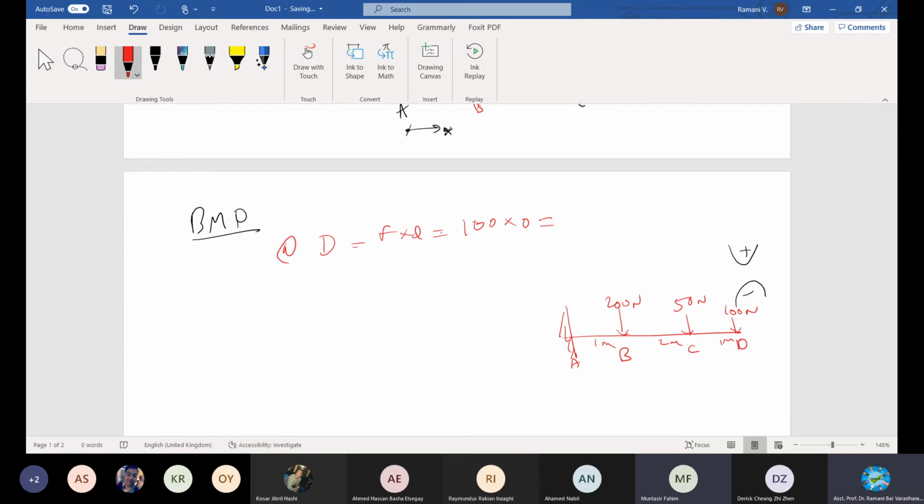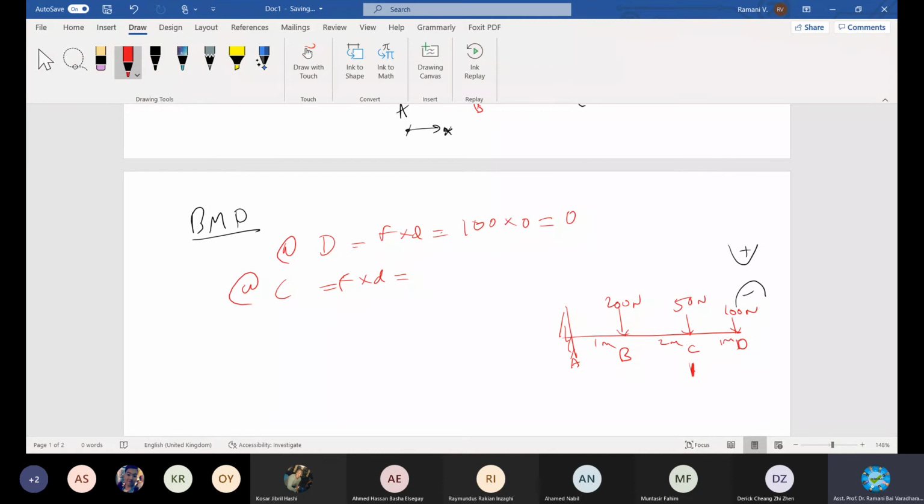Good. And then just go to C. At C, gentlemen, Ongzen, at C, force into distance is how much? Come on. Go from D to C. We are talking about at C. You are standing here, your observer is here.